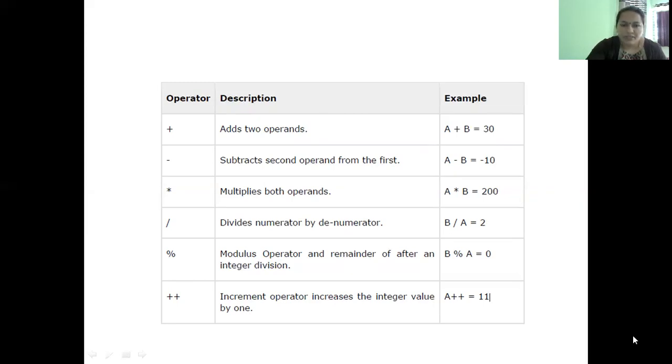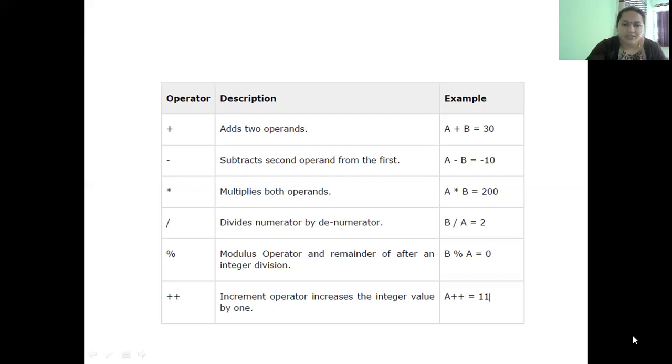So the next operator is percentage or modulus operator. We call it the mod operator also. This operator will yield the remainder of division. So slash will yield the quotient of division. Percentage will yield the remainder of division. B mod A. So in this case, 20 mod 10 is going to be 0. So 20 divided by 10 will give the remainder as 0 because 20 is completely divisible by 10. Remainder will be 0. So that will be the answer of mod operator.